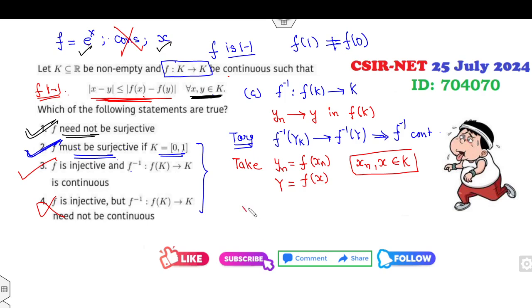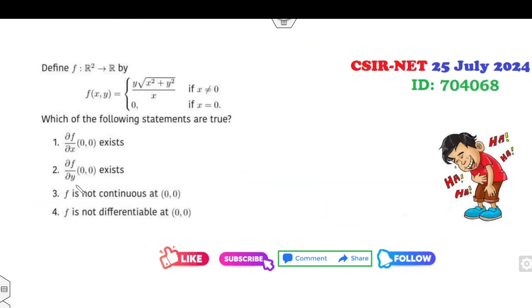The norm of xn minus x is less than or equal to the norm of f of xn minus f of x, that is yn minus y, and it goes to 0 in f(K). What does it mean? xn converges to x. So f inverse of yn converges to f inverse of y. So again f inverse is continuous. So the right answers are A, B, C.